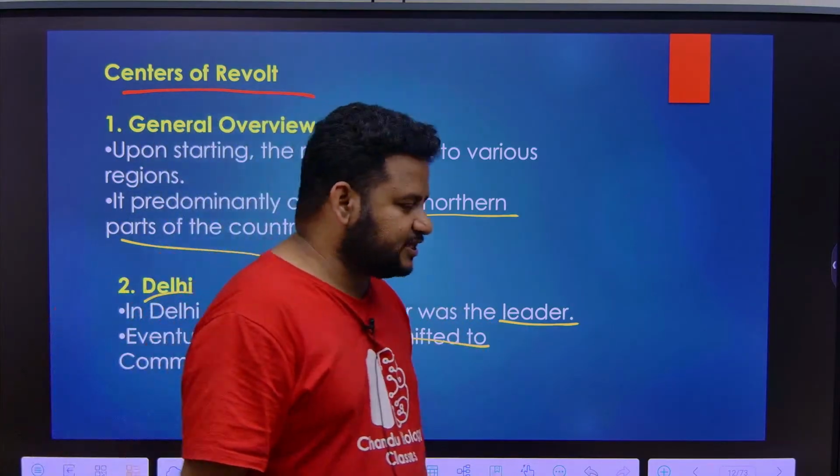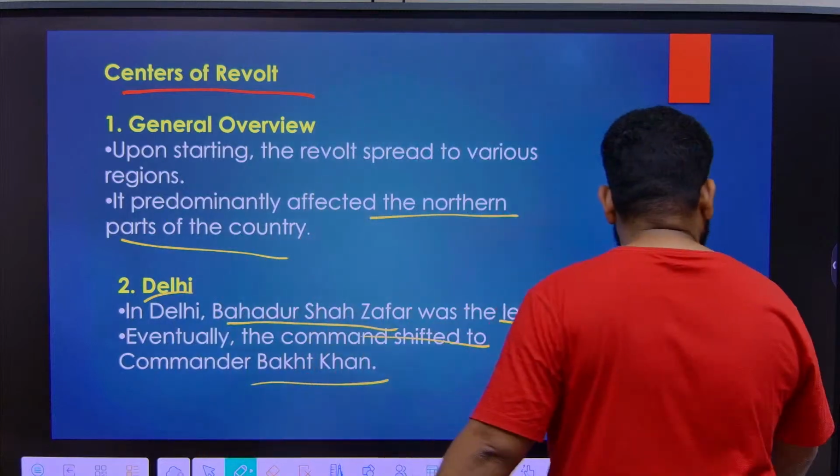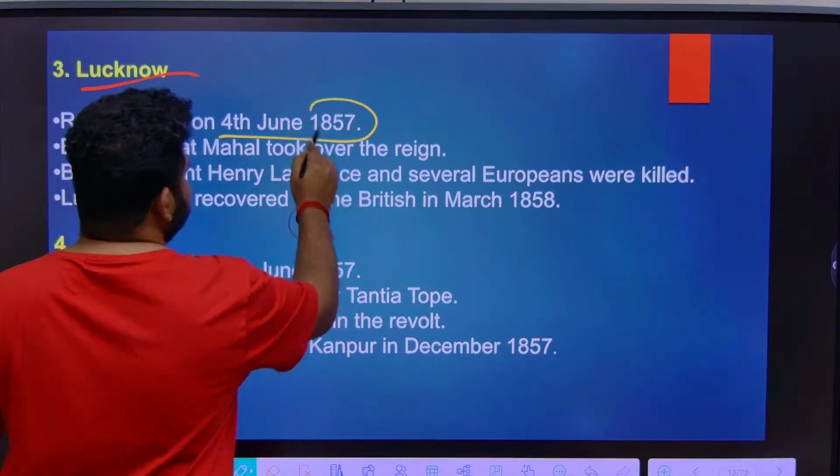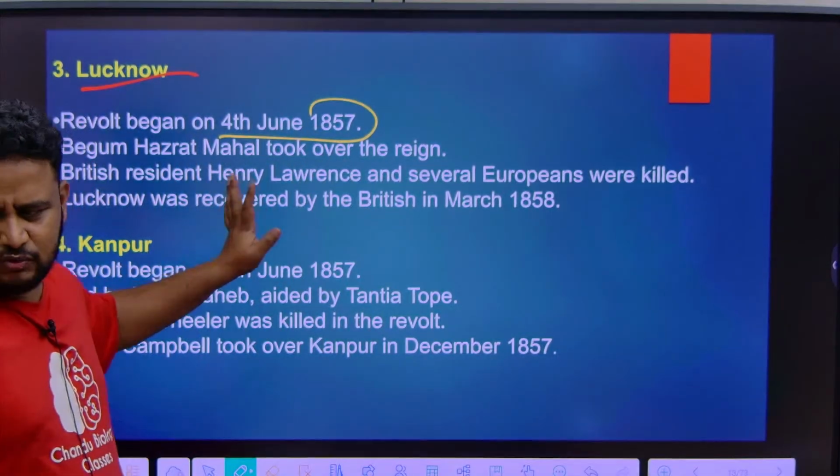Got it? Next, you have to understand the next place it goes to. It is Lucknow. In Lucknow it began on 4 June 1857. No need to worry about the dates.